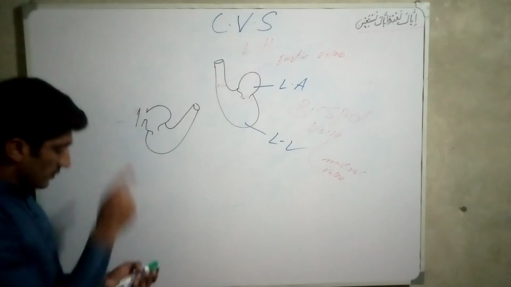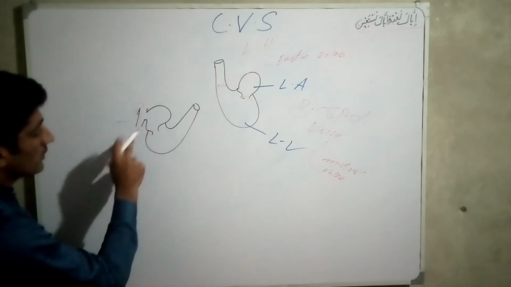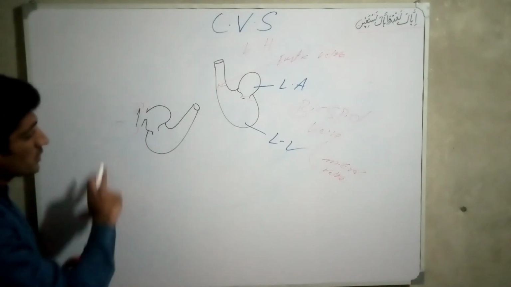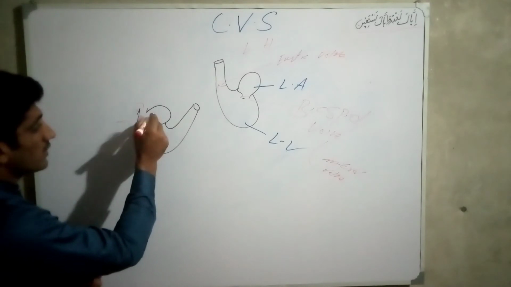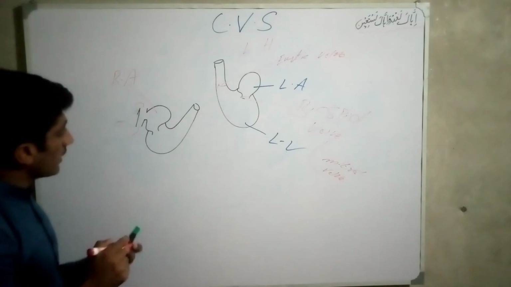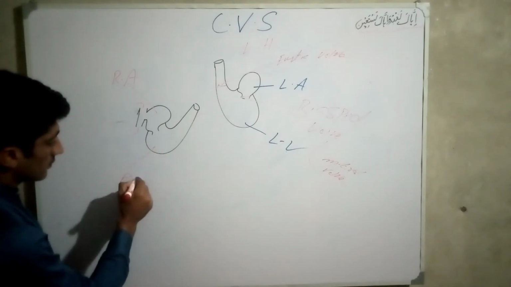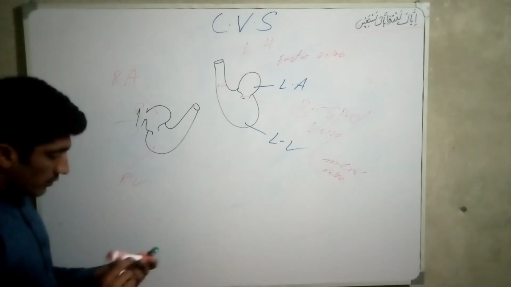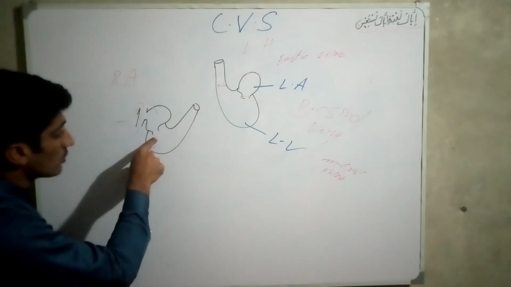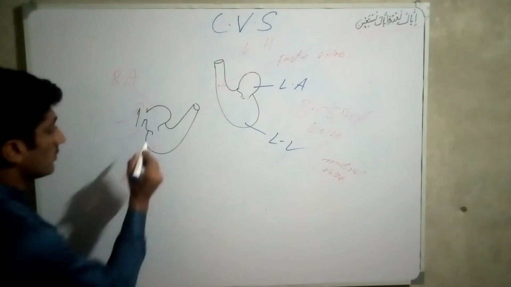So students, this is the vena cava. This is the superior vena cava and this is the inferior vena cava. The blood comes from the body through the superior vena cava to the right atrium and then to the right ventricle. When blood comes from the right atrium to the right ventricle, there is also a valve present like the left side, which is called the tricuspid valve.